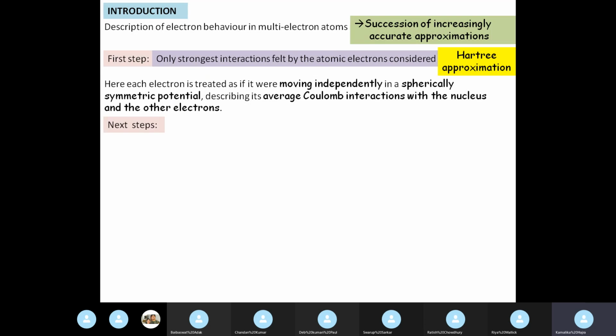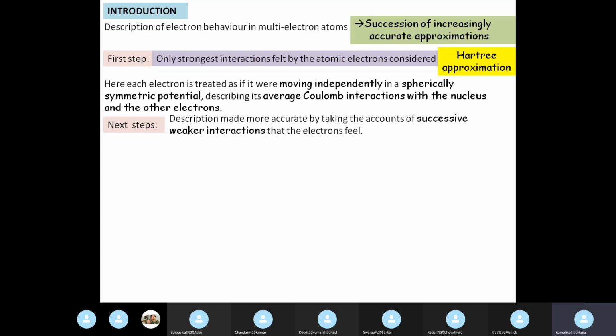Okay, so this is the first step. What are the next steps? In the next step, we take into account the weaker interactions that the electrons feel.